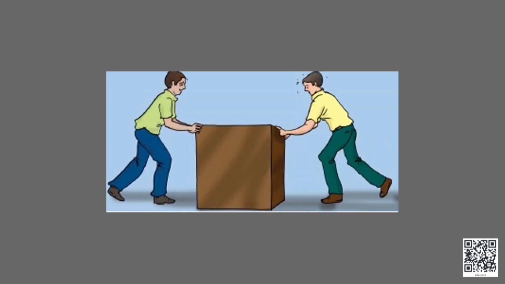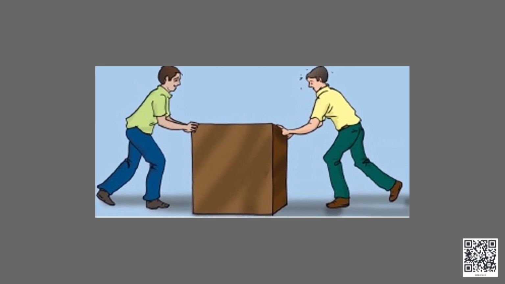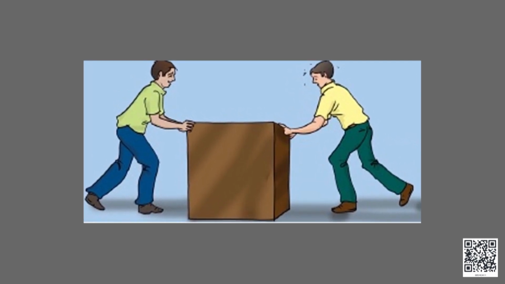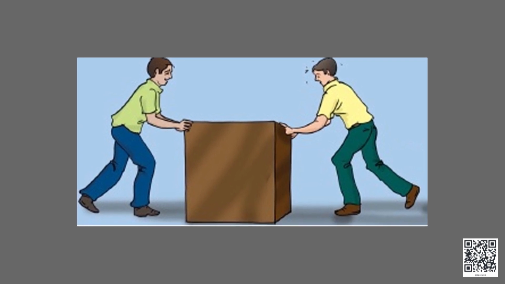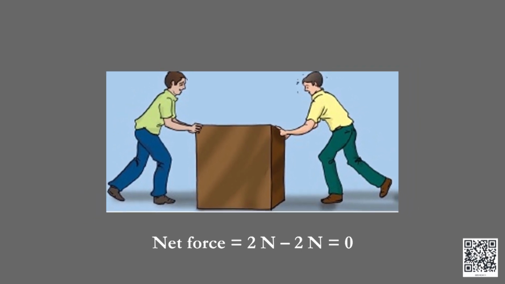So, let us take one more short example. Like in the previous case, now the boys are exerting a force of 2 newtons each on the box in the opposite direction. What will be the net force on the object? Yes, you are right again. The net force will be 2 newtons minus 2 newtons, that is 0.